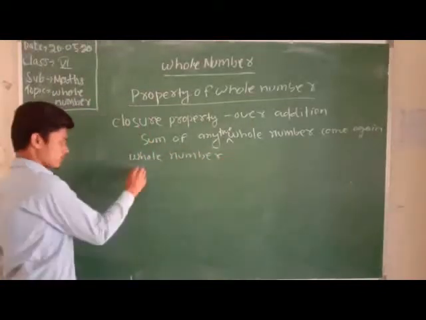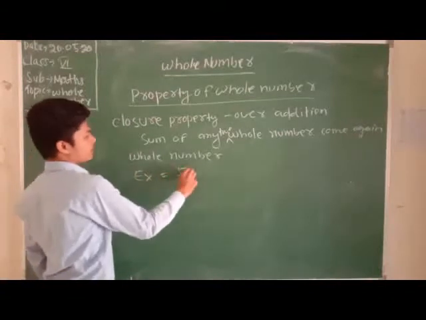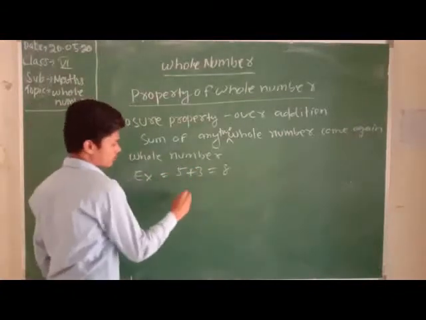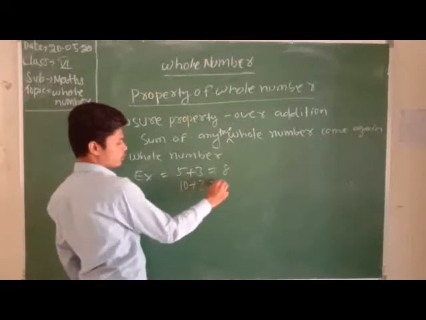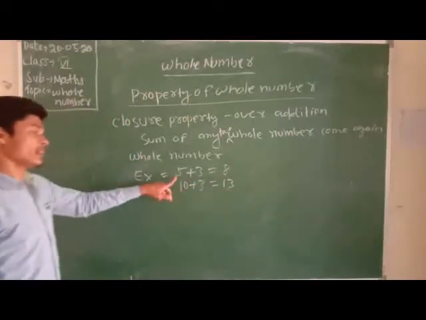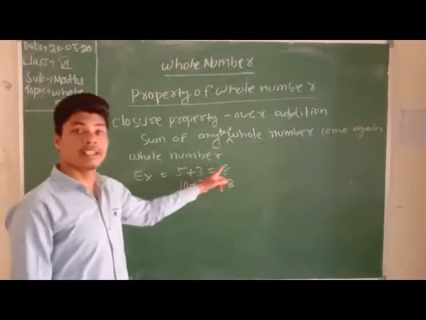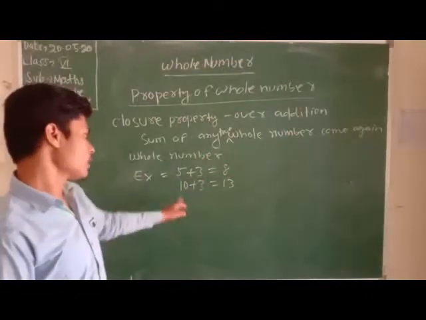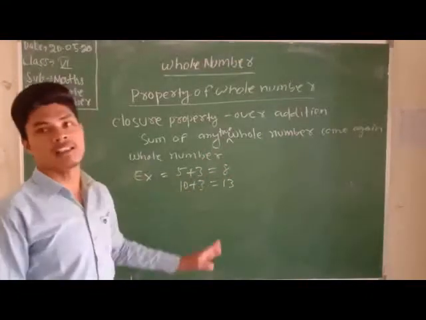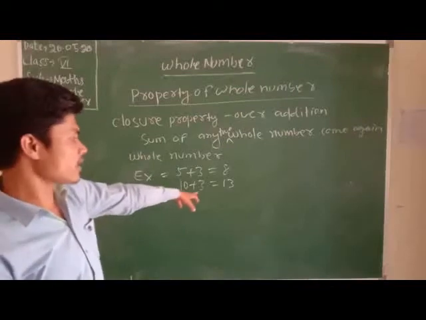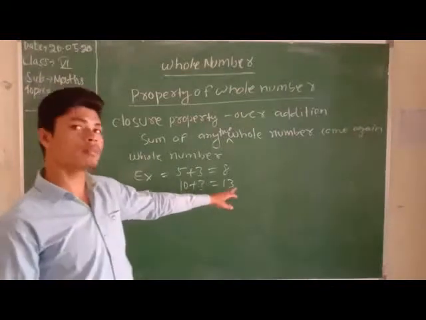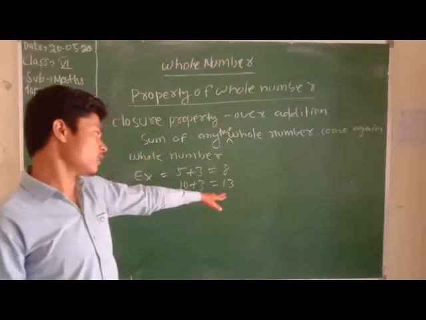See the example. 5 plus 3 equal to 8. 10 plus 3 equal to 13. See, 5 is a whole number, 3 is a whole number. Their sum is 8, the sum is also a whole number. 10 plus 3 equal to 13. 10 is a whole number, 3 is also a whole number, and their sum also comes 13. 13 is also a whole number.